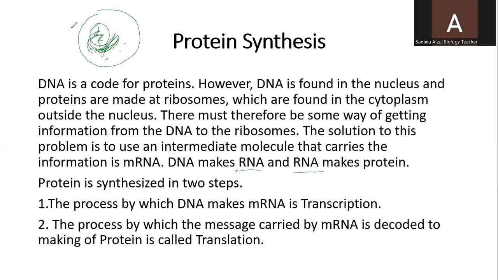So protein is synthesized in two steps. The first process, by which DNA makes messenger RNA, is called transcription. The first step in protein synthesis is transcription, in which DNA is copied and messenger RNA is formed. The process by which the message carried by messenger RNA is decoded to make protein is called translation. In the second step, the messenger RNA is decoded at the ribosome and the protein is formed. That process is called translation.